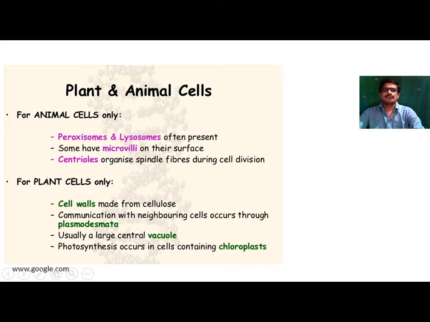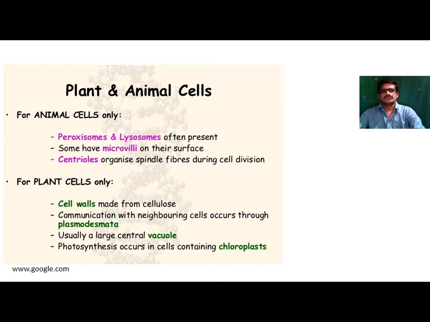But in plant cells, there is the presence of chloroplast. With the help of this chloroplast cell organelle, plants prepare their own food material in the presence of sunlight and chlorophyll. This chloroplast consists of a pigment called chlorophyll, and it plays an important role in the process of photosynthesis. So it is found only in plant cells and it is absent in animal cells. In the case of animal cells, chloroplast is absent. In the case of plant cells, centriole is absent.